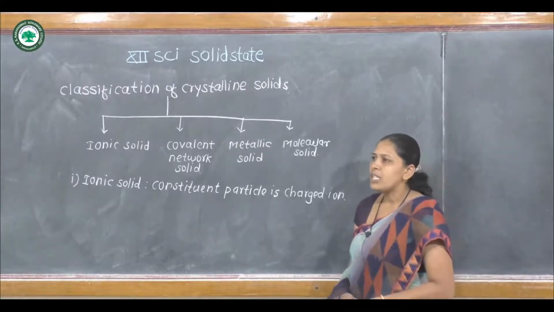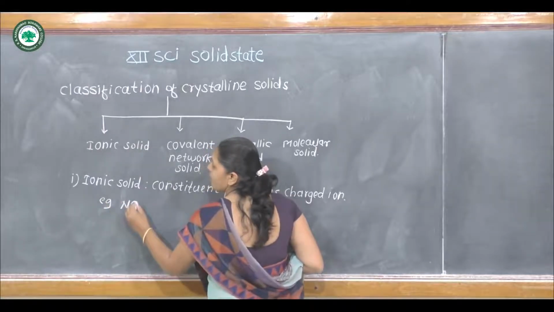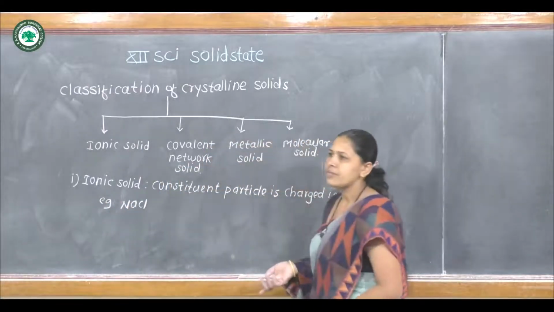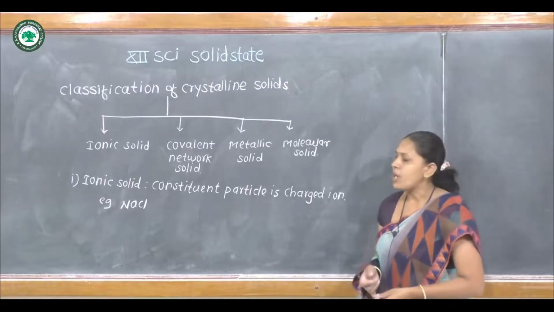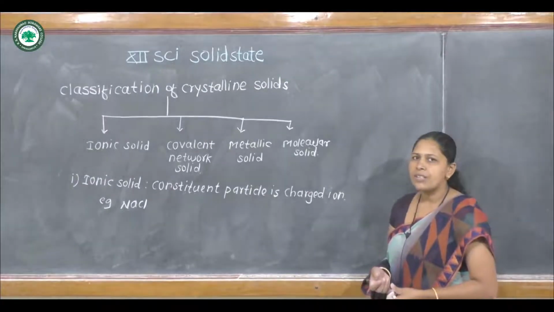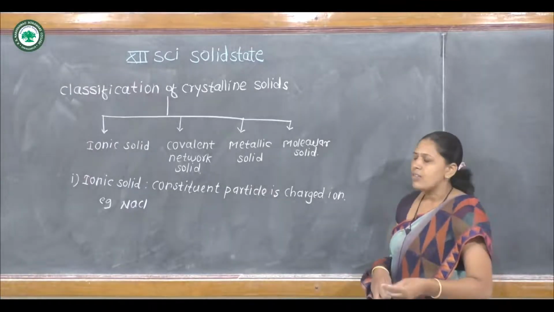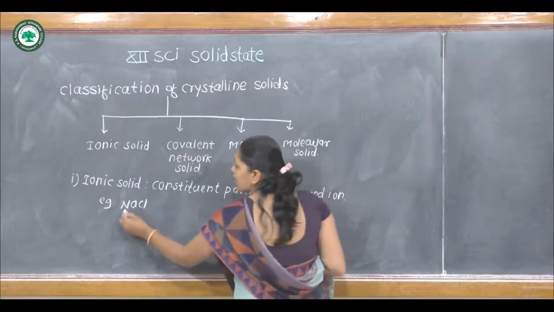For example, we consider here an example of ionic solid. The best example of ionic solid is NaCl. In NaCl, the bond between sodium and chloride is an ionic bond, therefore it is an ionic solid. The constituent particle of this ionic solid is ion.